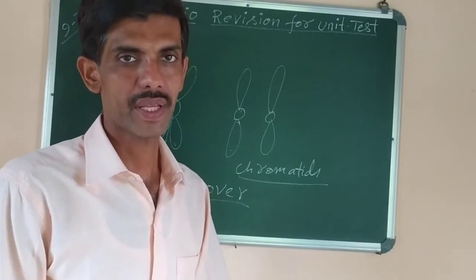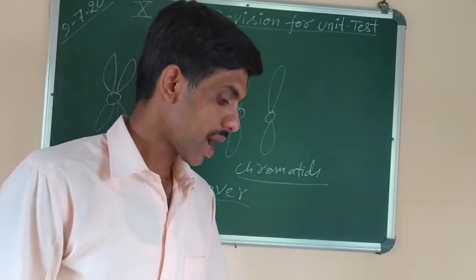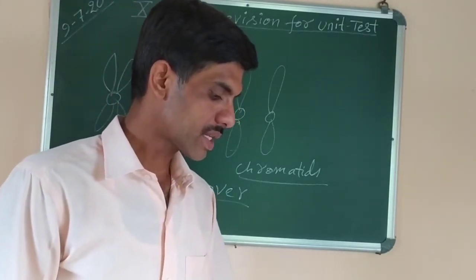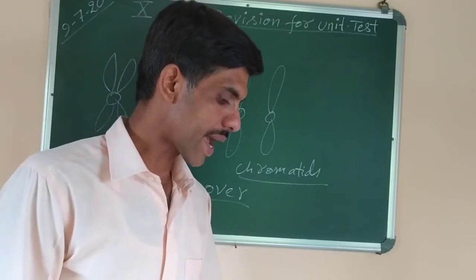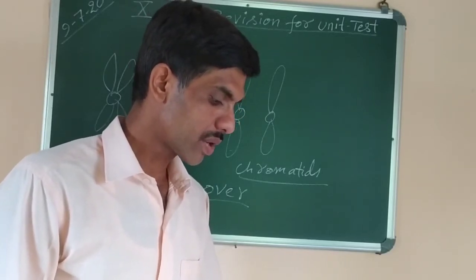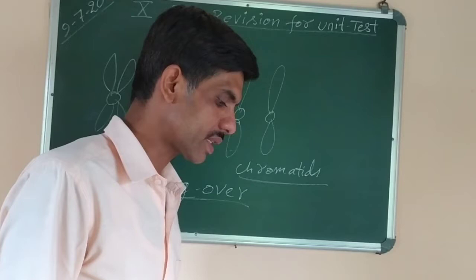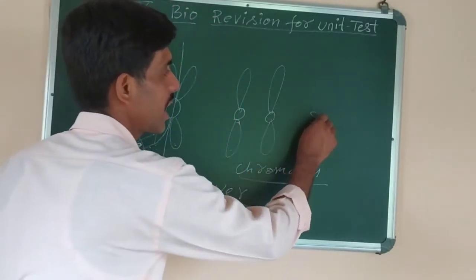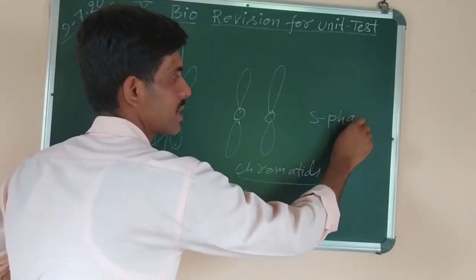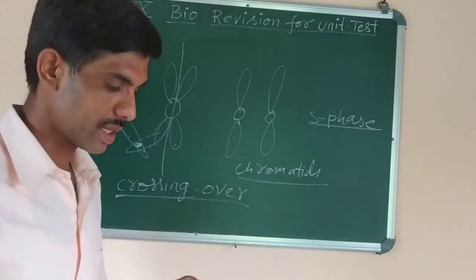Answer is metaphase stage. Then number F, RNA and proteins get synthesized at the dash of interphase. So during which stage are RNA and proteins synthesized? Answer is during the S phase, the synthetic phase. RNA and proteins are synthesized.